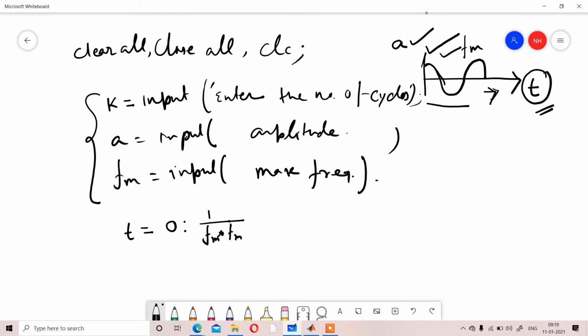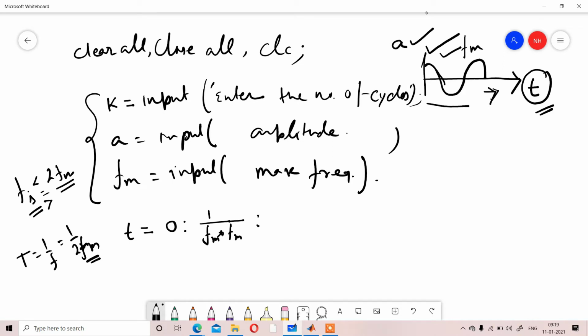Why are we considering that? Because we are going to check Fs against 2Fm. The condition will be less than, equal to, or greater than. So we will consider the sampling gap as 2Fm. The sampling period T equals 1 by F, we know. So obviously we can write T equal to 1 by 2Fm.